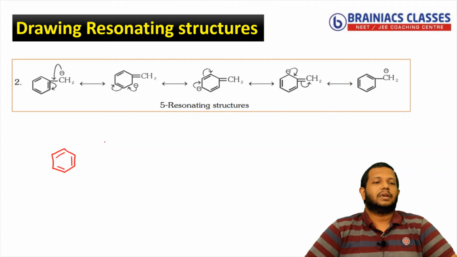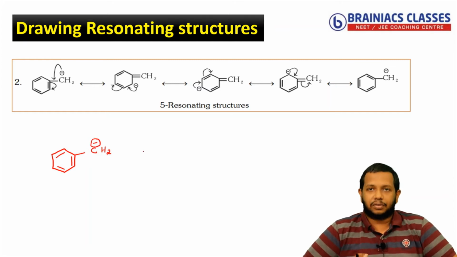Now if you see here, in this carbon you have CH2 and a minus charge is present. Now please first check whether resonance is present or not. You can see here negative charge, then single bond, then double bond. So what is the rule? The negative charge should shift towards the pi bond. So what will it do? It will shift in this direction. So you will get the next resonating structure.